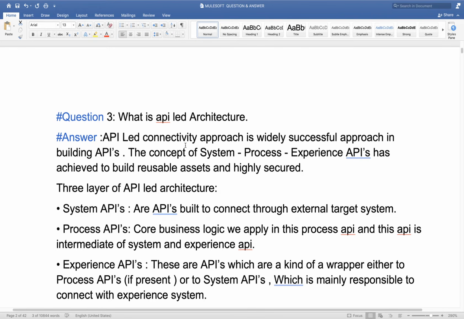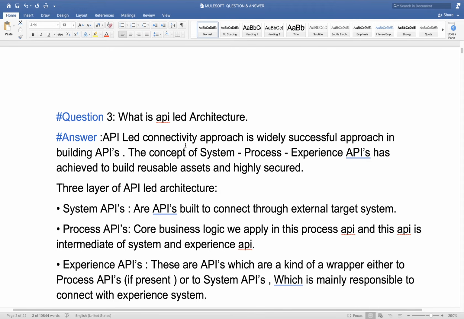Or maybe you have a requirement where, if there is a mobile user, they will have only limited access, and if they are a web user, they will have full access. So there may be differences in the set of data. A mobile application may need a different set of data than a web application. In that case also you need a different experience API. That's why, using the experience layer, we are exposing our API to the external world.